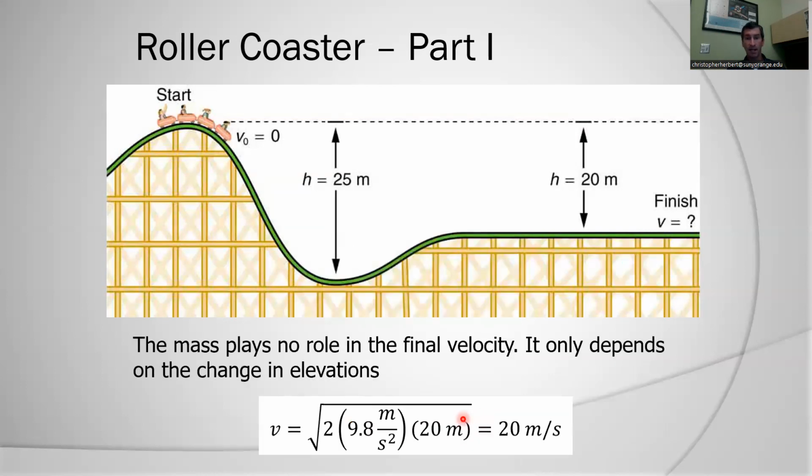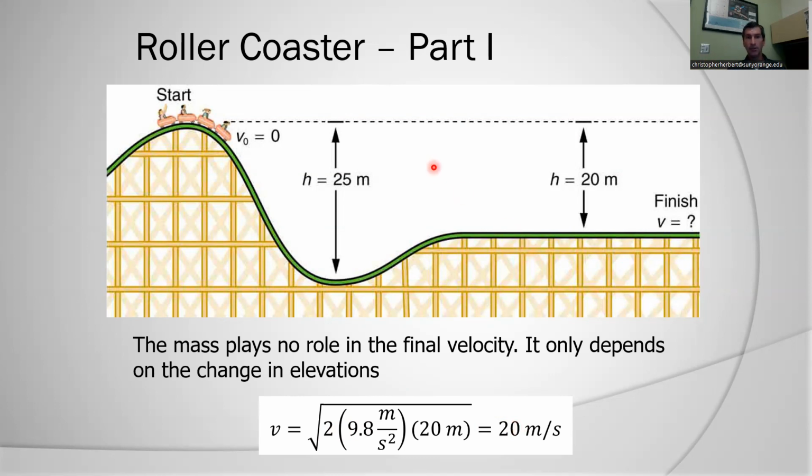So in this case, I can find my final velocity. 2 times roughly 10 times 20 is going to give me 400. So that's 400 meters squared per second squared. I take the square root of that. The square root of 400 is 20 meters per second. Okay, I've solved the problem.